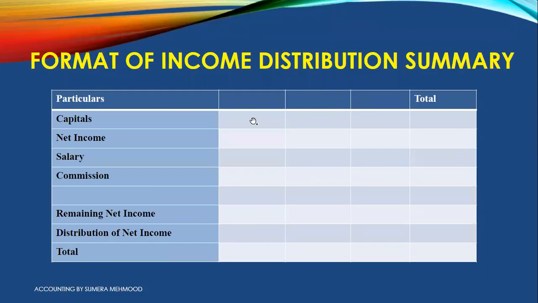This is the blank format which I asked you to prepare in your registers of accounting, in which I haven't mentioned any numbers, just a blank format, so that you can fill it up. You must know how to solve it. You must remember the capital should be written at the top, then net income, then adjustments, then your conditions. These are the two conditions which are mentioned in the question.